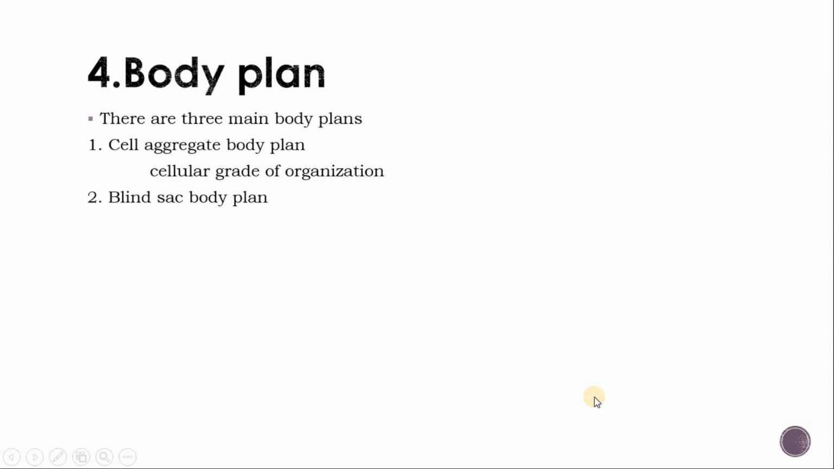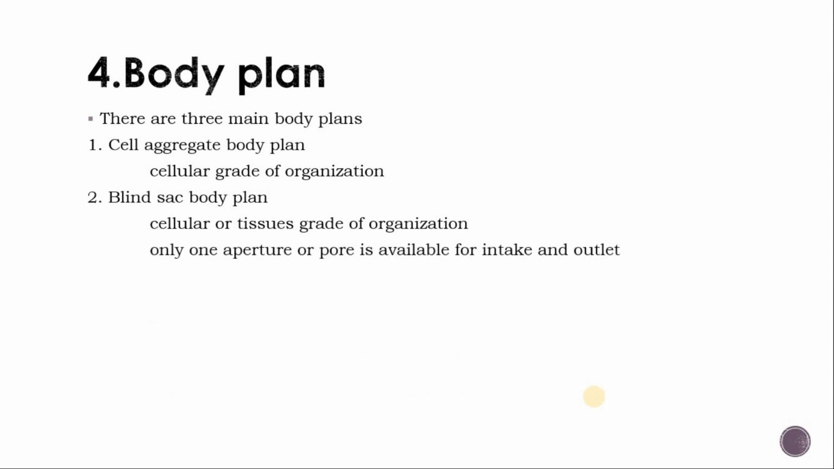The second one is the blind sac body plan. In the blind sac body plan, a cellular or tissue grade of organization is found. Only one aperture or one pore is available for intake and outlet of the alimentary canal. In the blind sac body plan, the animal shows an incomplete digestive system. There is only one aperture for the intake and for the outlet.